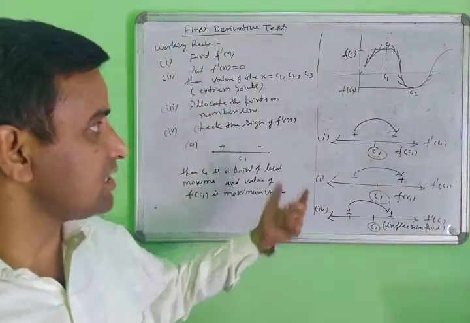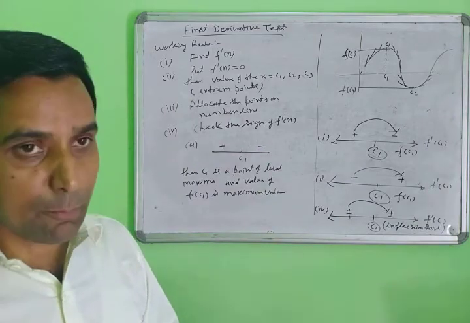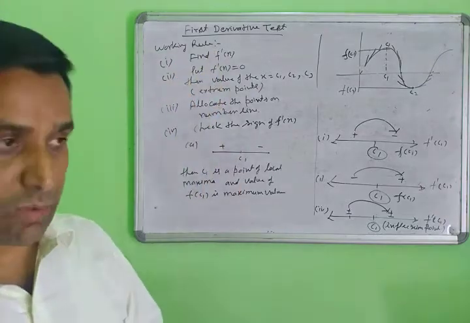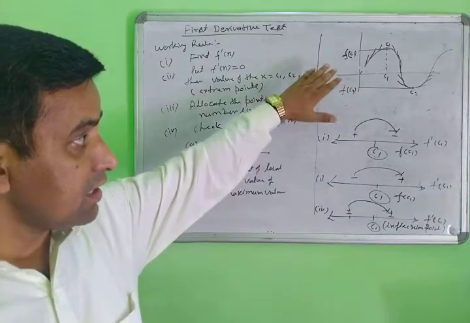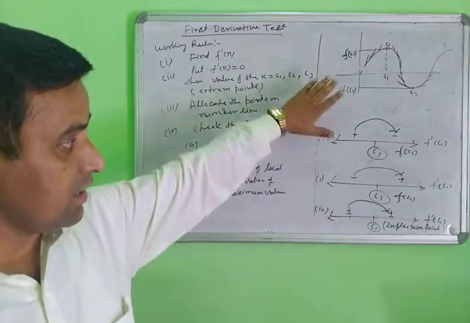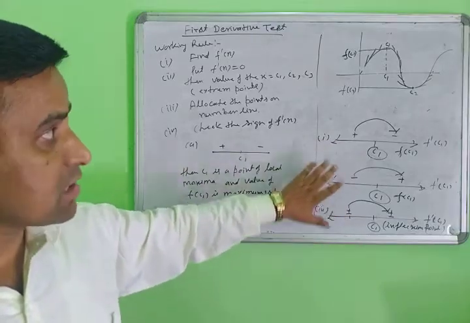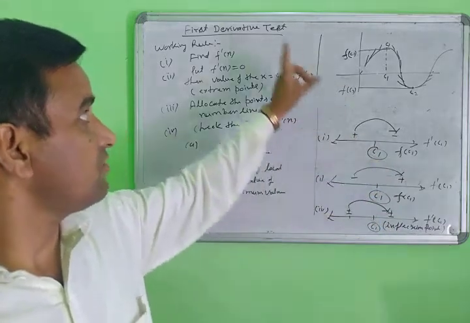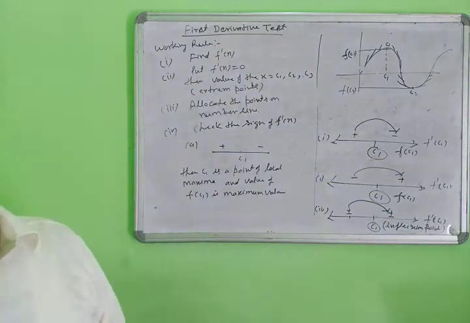So this is how to find the maximum value or minimum value, the maxima point and minima point. This is only the first order derivative test working rule. Listen to it very carefully, watch this video many times, and understand what the maxima, minima and inflection points are in the first derivative test. After that we will start the second derivative test.